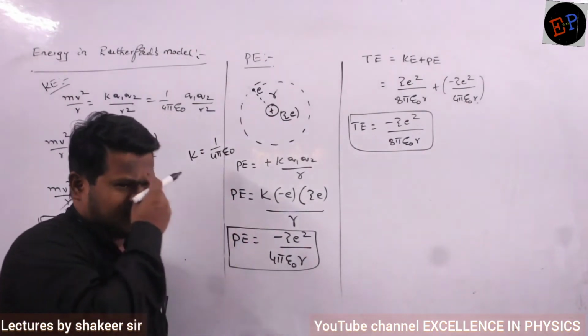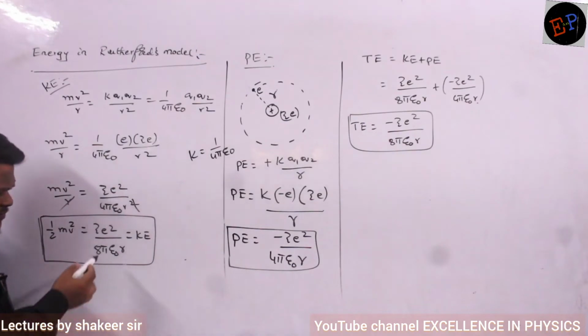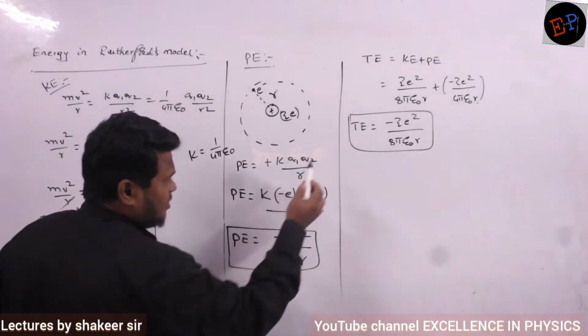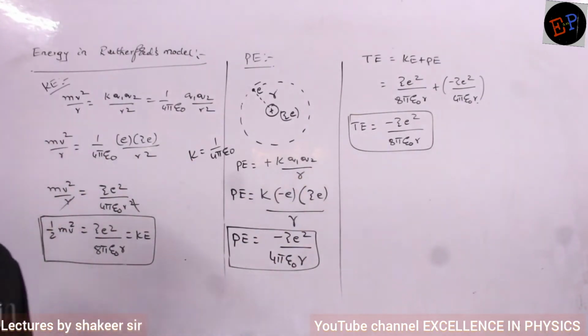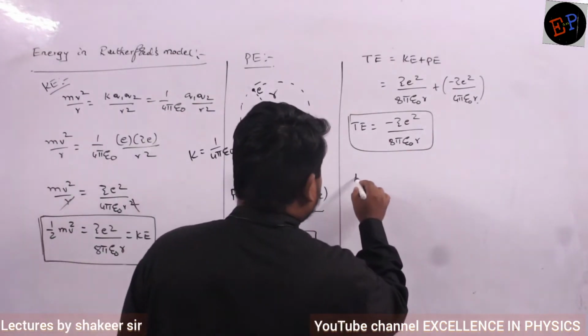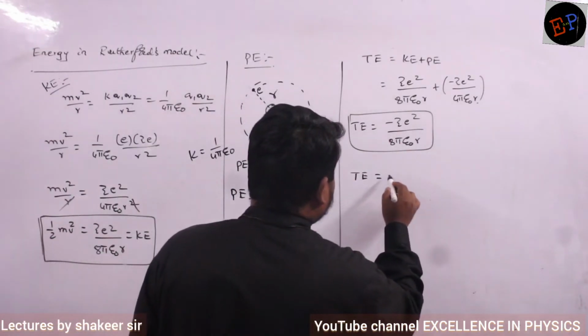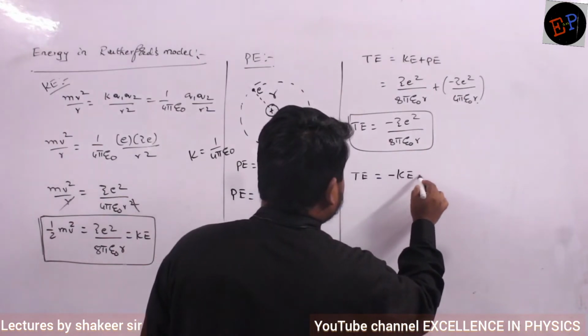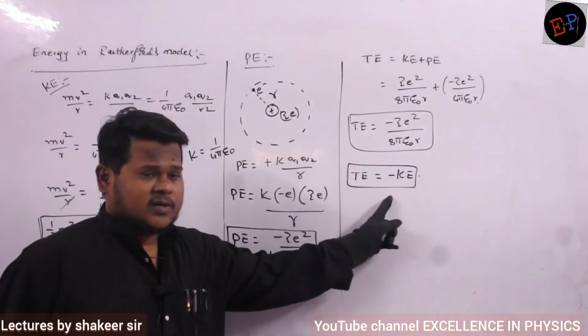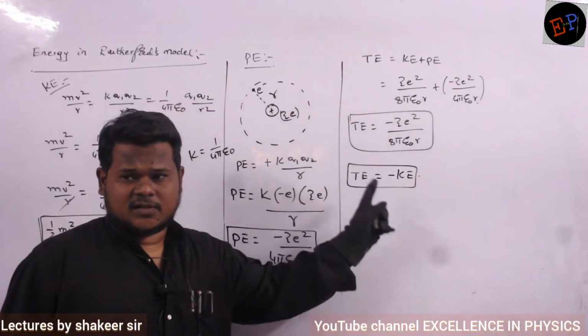Now let us write relations between them. See, here also I have Ze square by 8 pi epsilon naught r, no? And here also exactly the same value I have, but just the sign is different. So I can write a relation between total energy and kinetic energy. Total energy is just the negative of kinetic energy. Very very important relations.